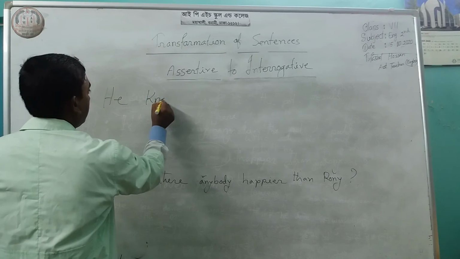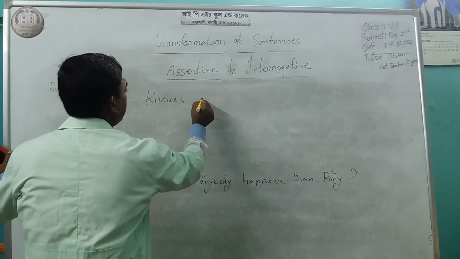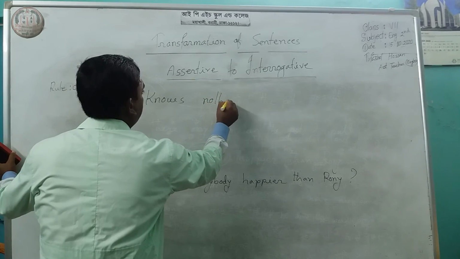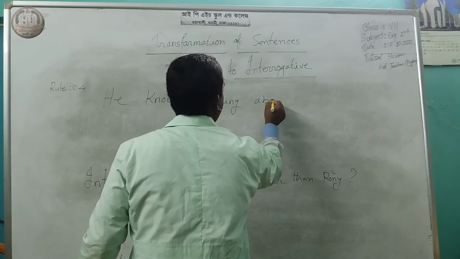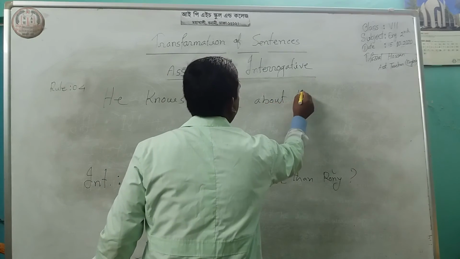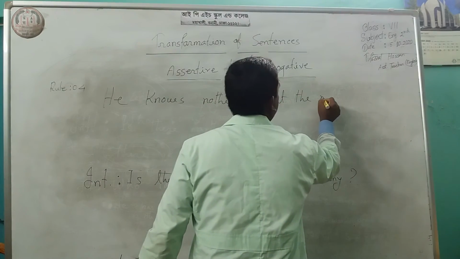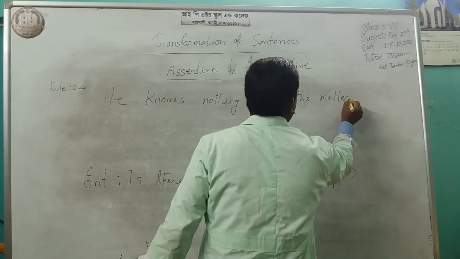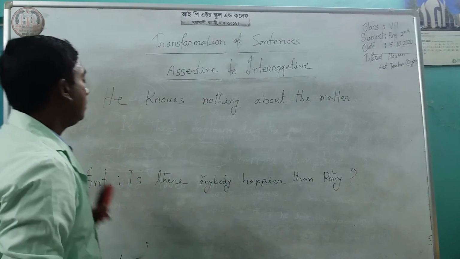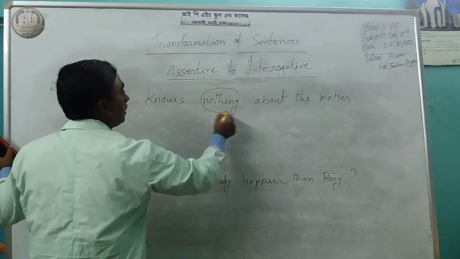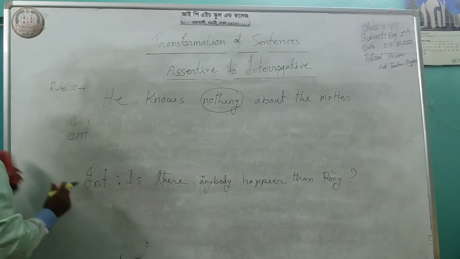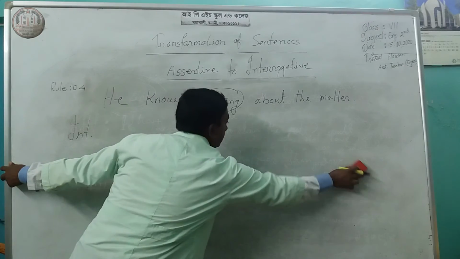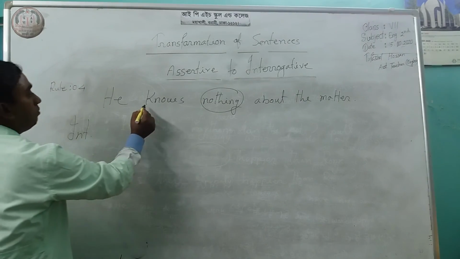This is another example. He knows nothing about the matter. Look at this, here nothing. If you want to make an interrogative sentence, then look at this verb with s.